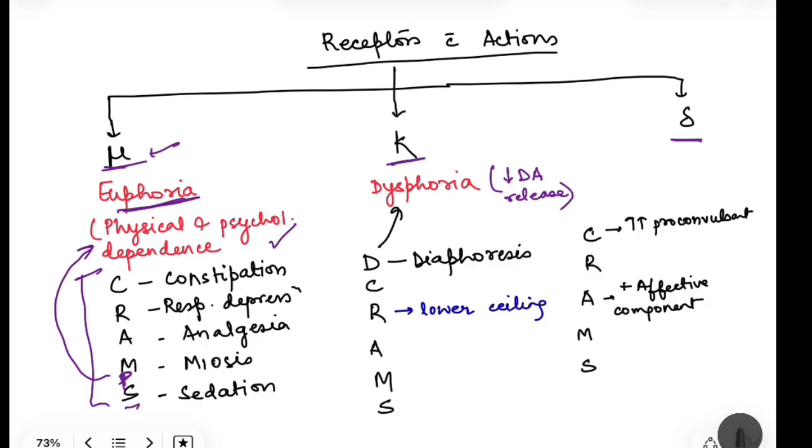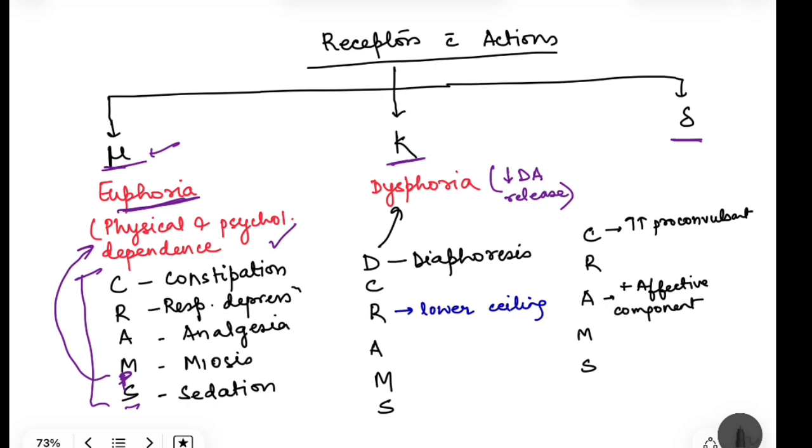Not only that, we will see later that there is something known as withdrawal phenomena, where if he doesn't take the drug, then he will start having withdrawal symptoms, and later on he seeks the drug to avoid the appearance of those withdrawal symptoms. So initially he starts taking the drug to get that euphoric feeling. Later on they become addicted. There is physical and psychological dependence, because when the drug is not present, then they get withdrawal symptoms. So to avoid those withdrawal symptoms, there is drug seeking behavior.